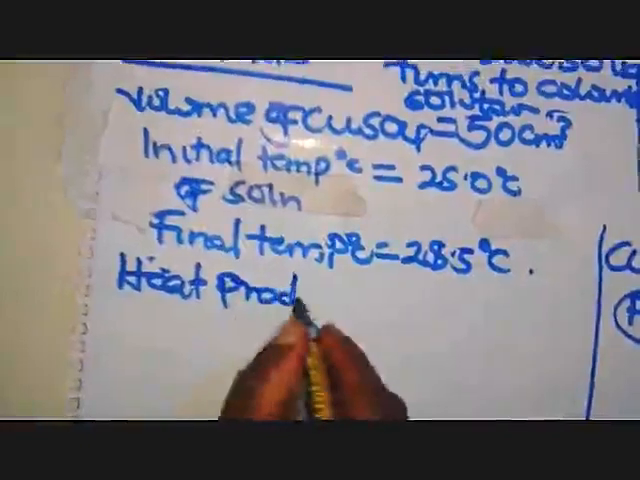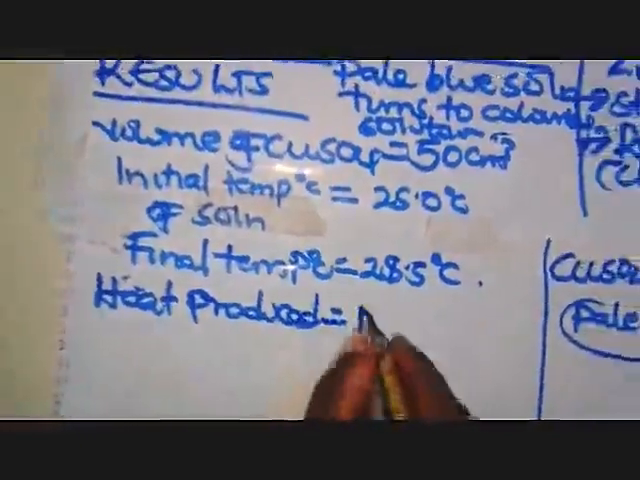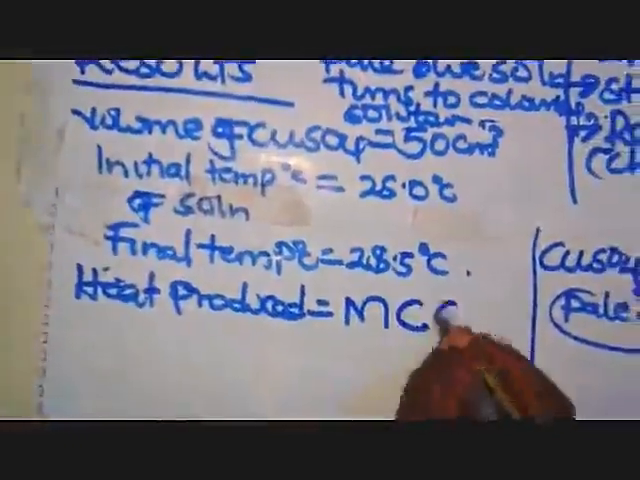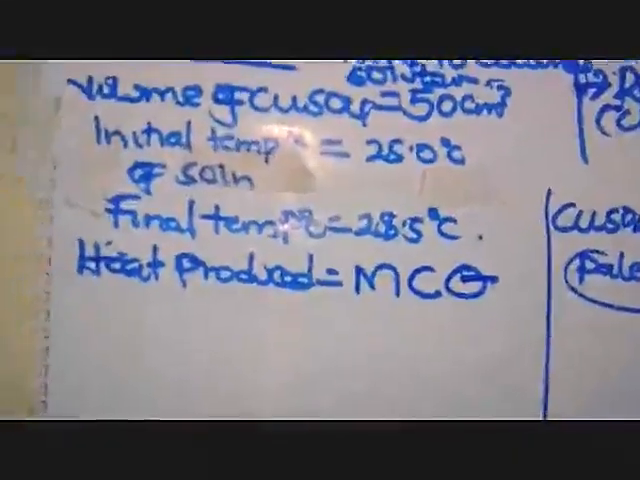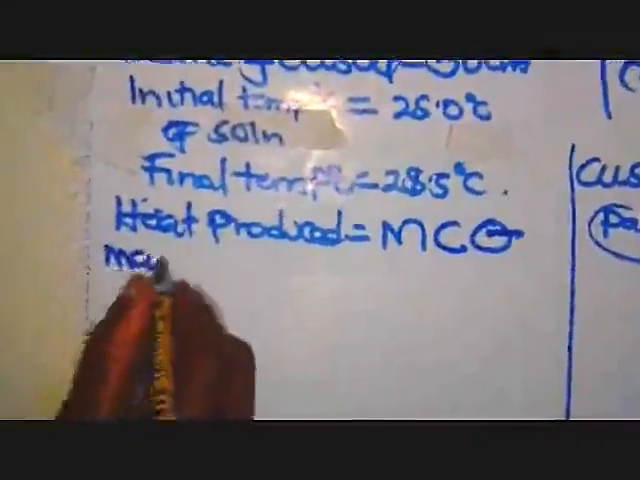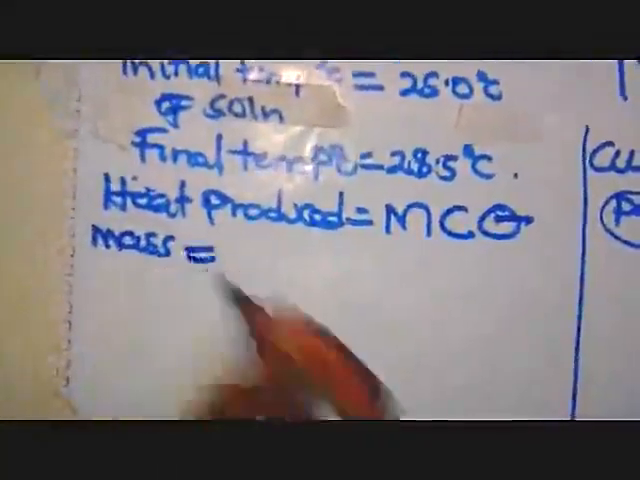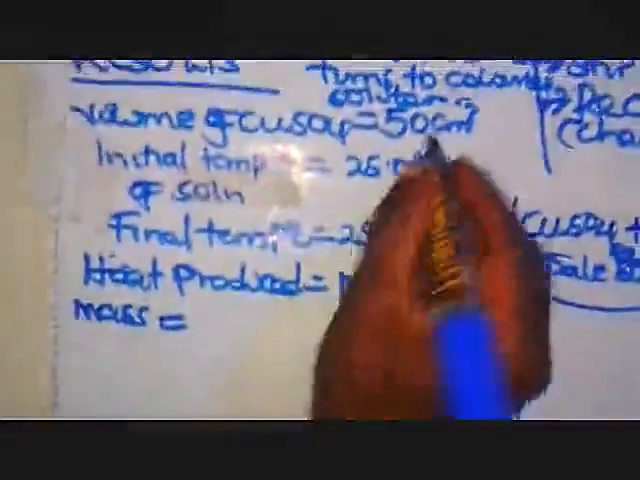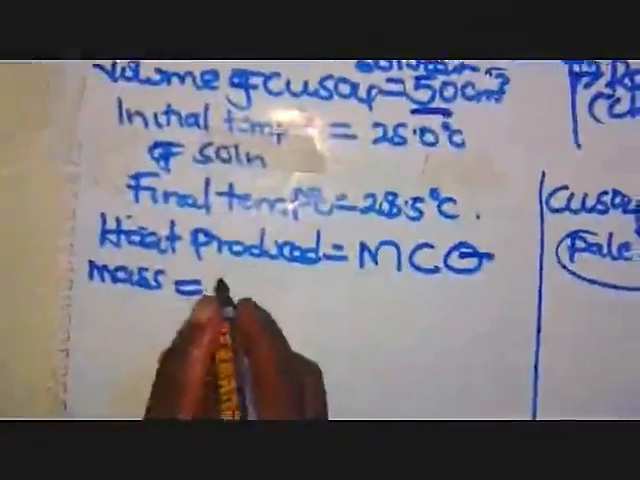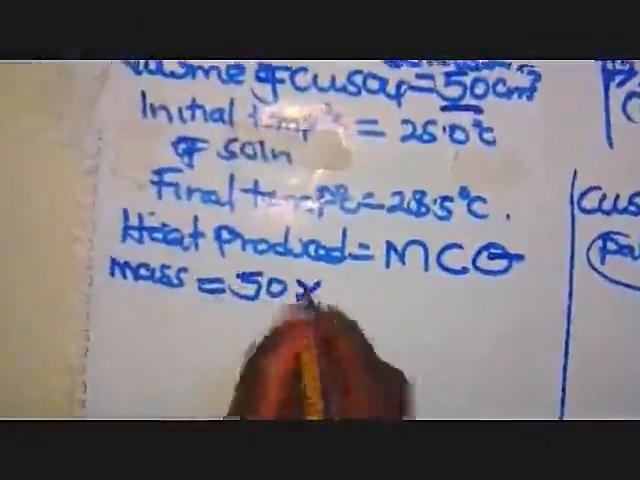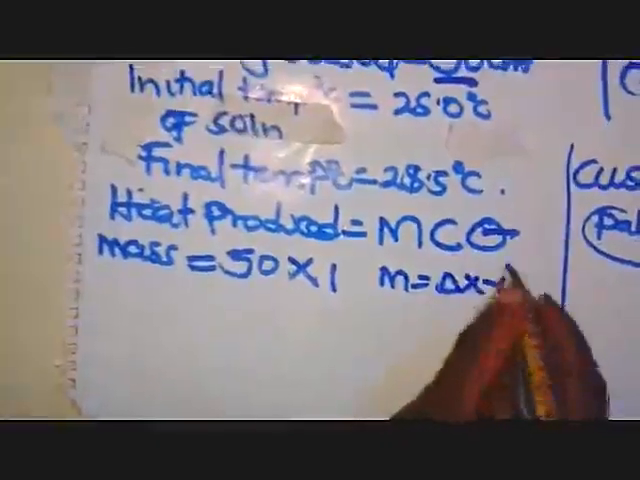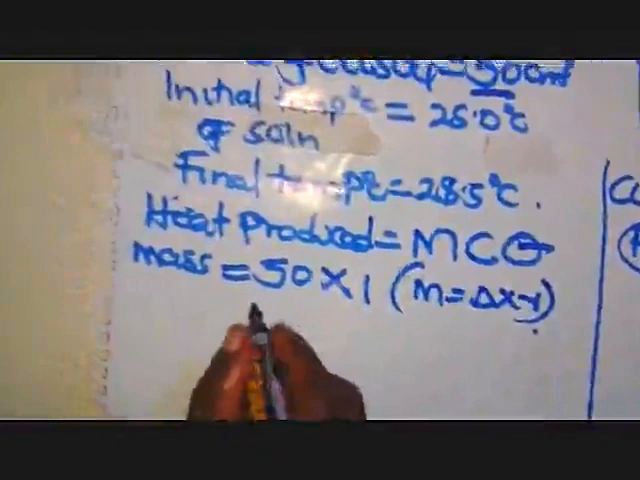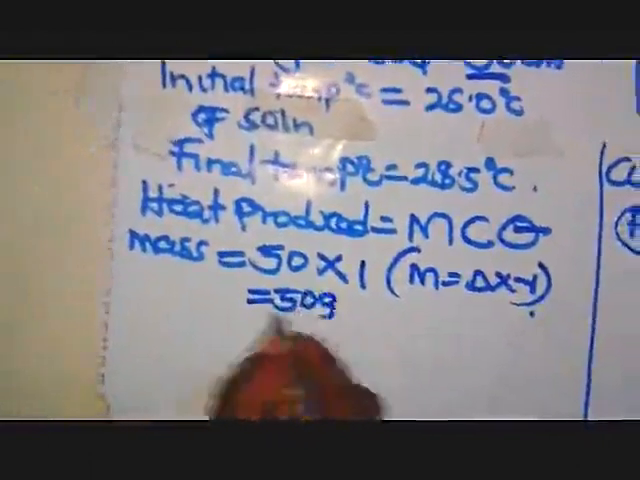Now we are going to find out the heat. The heat of displacement, that is the heat produced, is going to become, now our formula which we use, mass times specific heat capacity times change in temperature. Now from there we shall find our mass. We use the volume, which was 50, times the density, so 50 times 1. Don't forget that the mass is equivalent to density times volume. That formula should be in the head. And there, members, we have 50 grams.